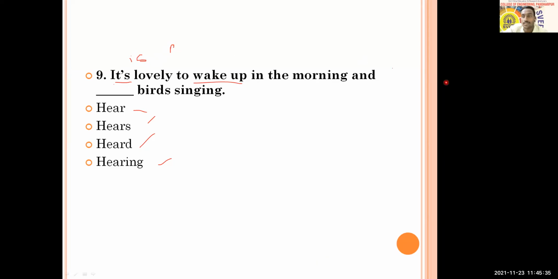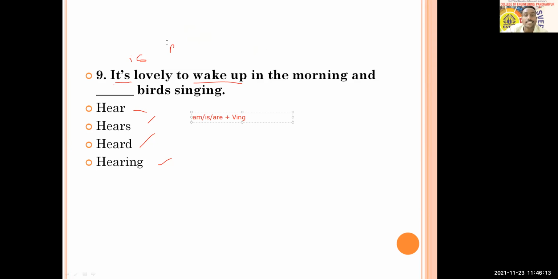Mansi will just figure it out. It's not present continuous tense. If it is present continuous, then it should be am/is/are and then V-ing. If it is present continuous, what is the structure? It is like this: am, is, are, and after that you use the main verb in ing form. But it is not like that. So "it is lovely" is one sentence. In that case it should be "waking." Sayush, you think like this. If it should be waking, then in that case it will be present continuous. It is not like this.